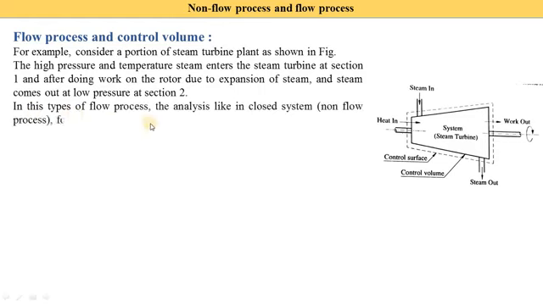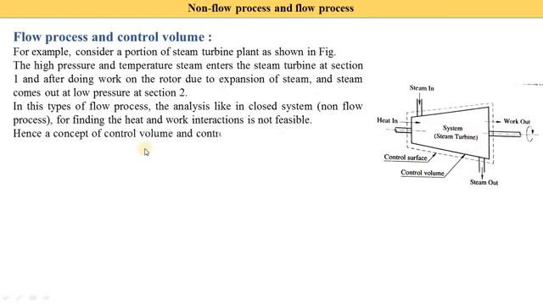In this type of flow process, analysis like a closed system, meaning a non-flow process, for finding the heat and work interaction is not feasible. So we do not consider converting the open system to a closed system to find out the work and heat. Hence we consider the control volume and the control surface. Hence the concept of control volume and control surface is used, which is very convenient and feasible.